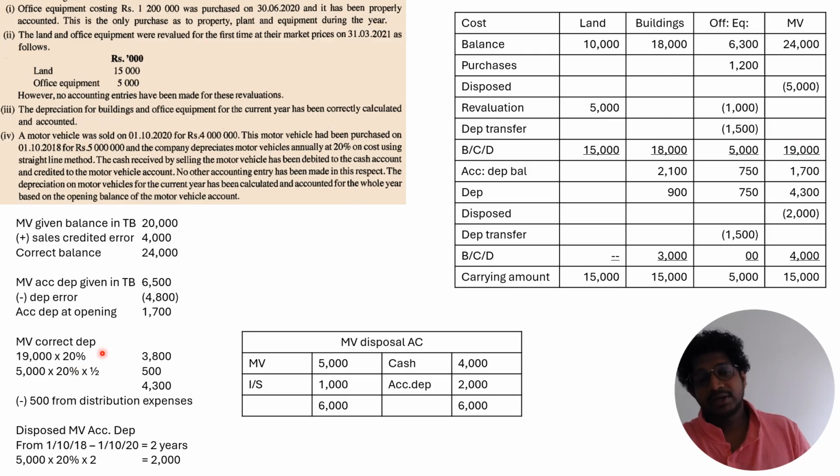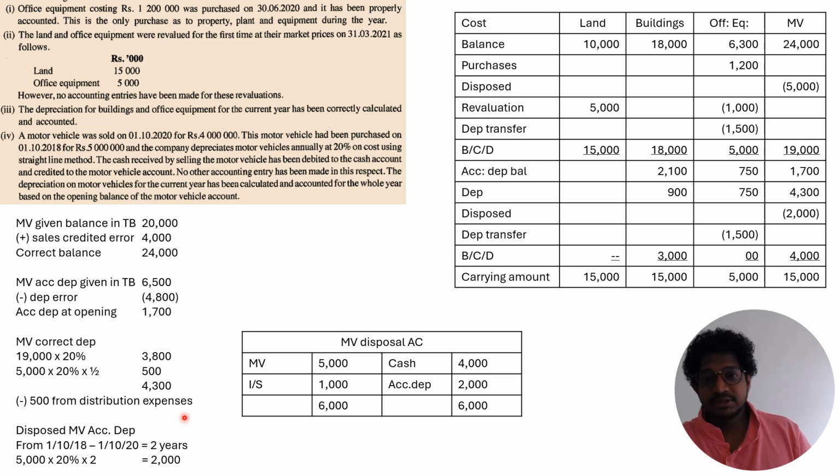And for the motor vehicle, you have to find out the correct depreciation. So 19,000 into 20%. The motor vehicles that belong to you from the 1st of April to 31st March, 19,000 into 20%, is 3,800. And the motor vehicle that you disposed of in the middle of the year, 5,000, you have to find out depreciation only for the first 6 months. So that is 500. The correct depreciation is 4,300, right? But in the distribution expenses, you already recorded 4,800. So the 500 you should deduct from the distribution expenses, right?